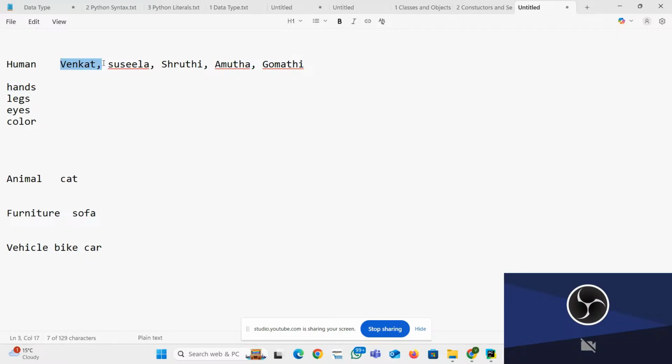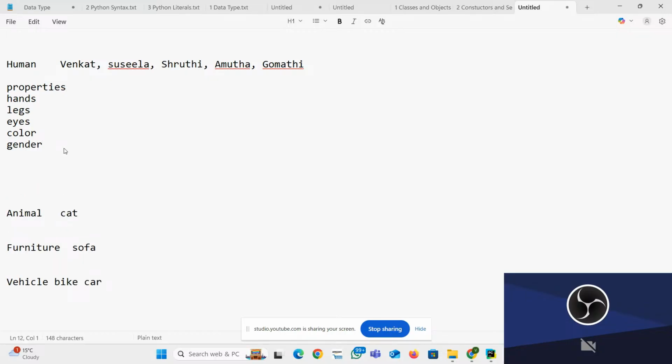They have their own hands, own legs, own eyes, own color. So every object differs from other objects. Maybe Venkat's gender is male, Susila is female. It's a gender difference, but it's a property. Every object is different from other objects, and these are called properties.